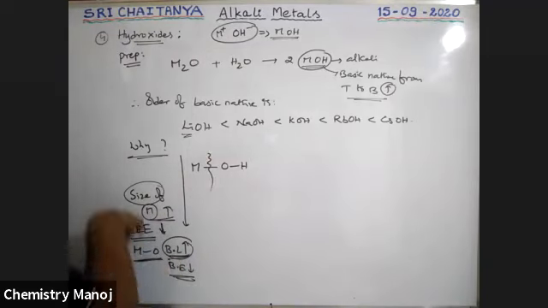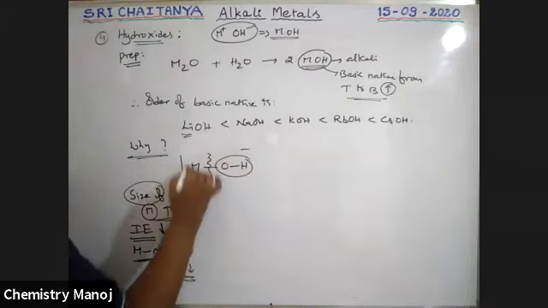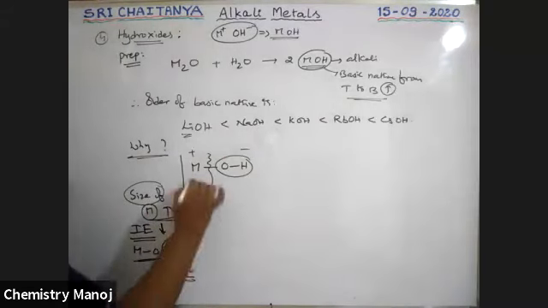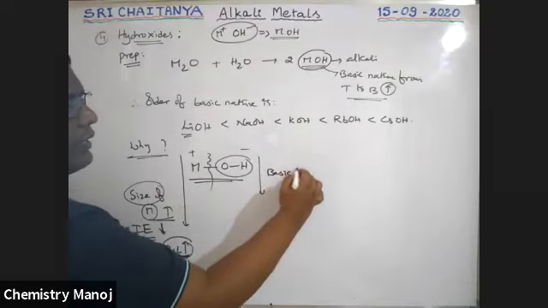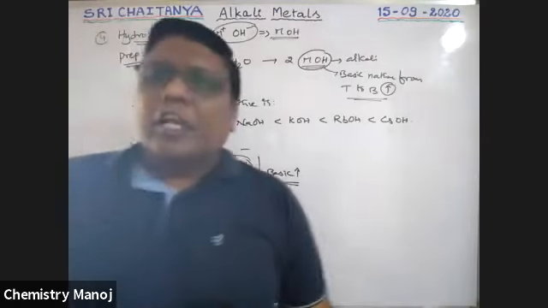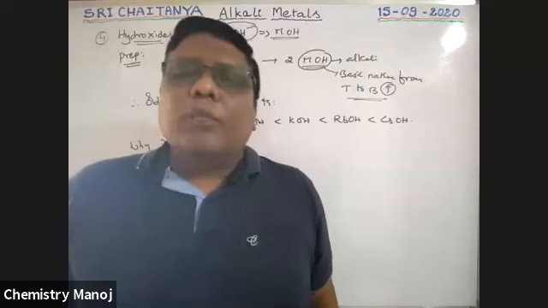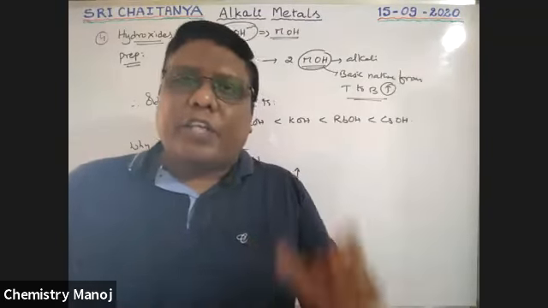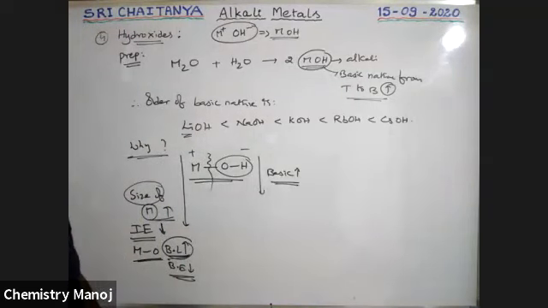That means it is easy to break from top to bottom, because when this bond breaks, oxygen gets a minus charge and the metal gets a positive charge. Therefore, from top to bottom, basic nature increases because of the increase in size and decrease in bond energy. That is, MO bond energy decreases from top to bottom because bond length increases. Okay. Next point: